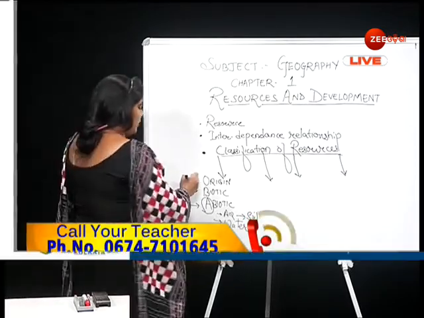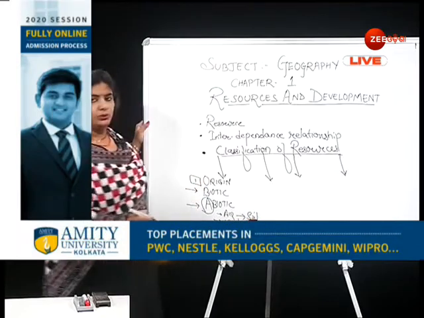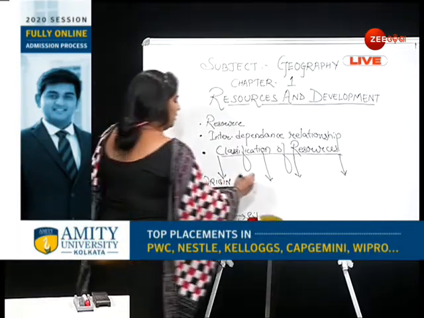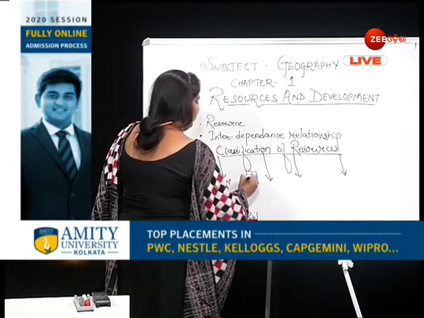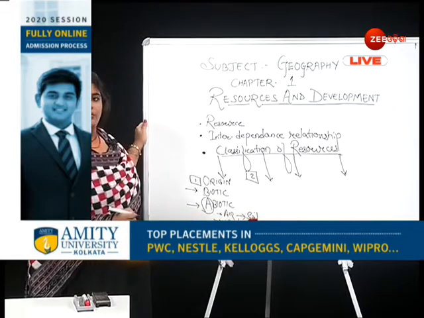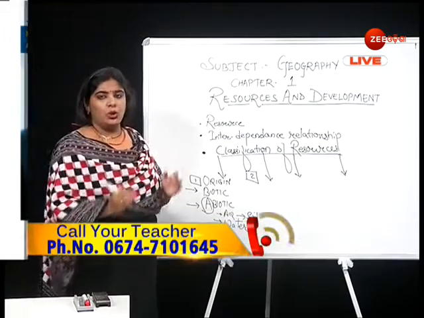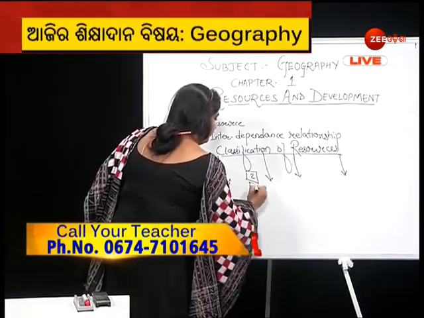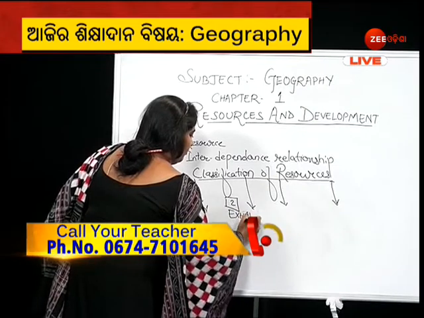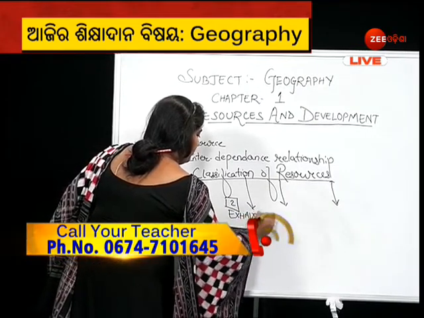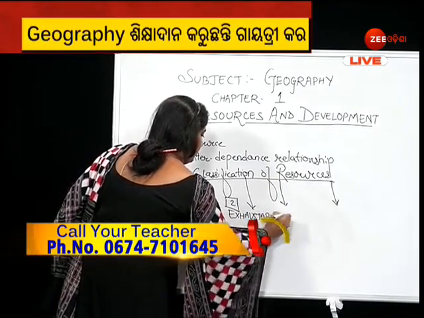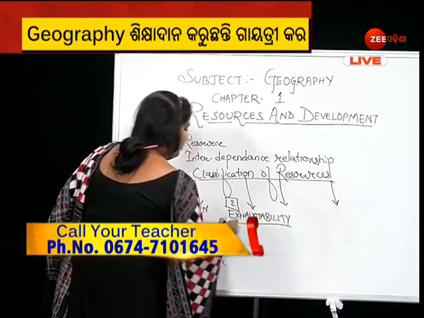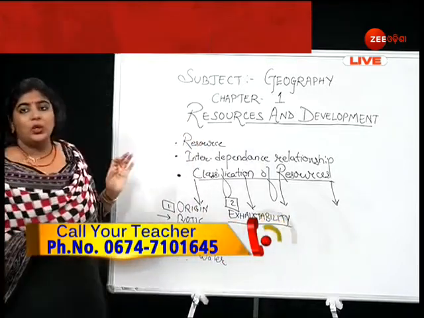Now, this was your first classification of resources. Now, let's discuss the second classification. Your second classification of resources is based on exhaustibility. Now, what is exhaustibility?